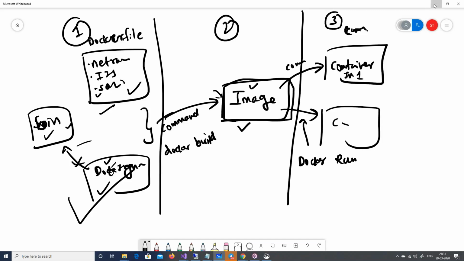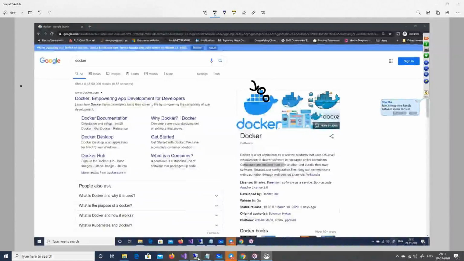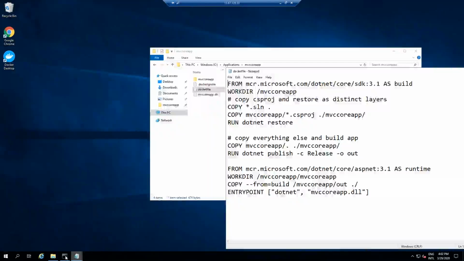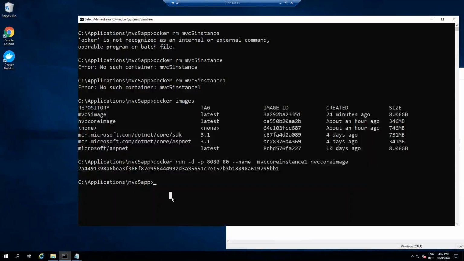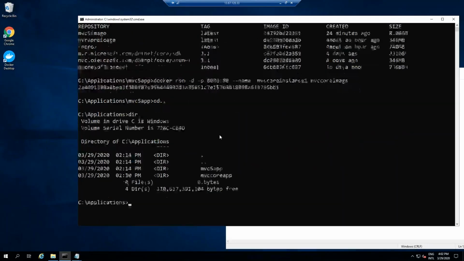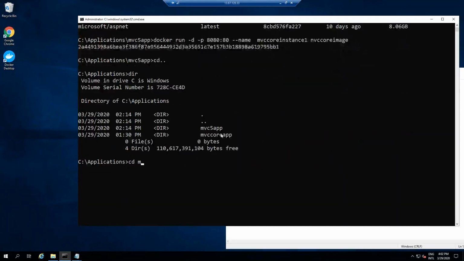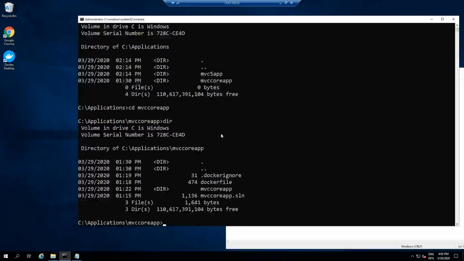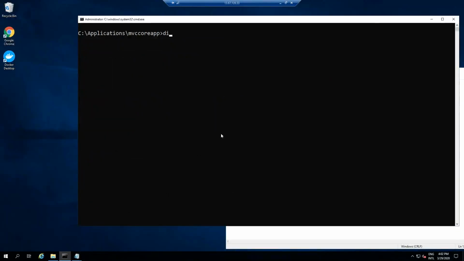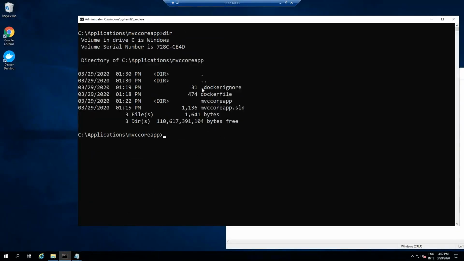So okay, I'm going to go now to my server out here. You can see now I am on my command prompt. These are my two applications out here, MVC5 and MVC core. Let us go to the MVC core app. Let me just say directory. You can see my Docker file is here, Docker ignore file is here, all is here.